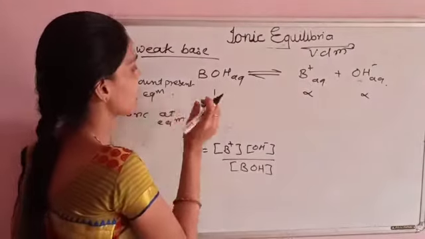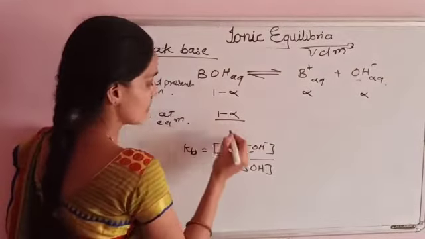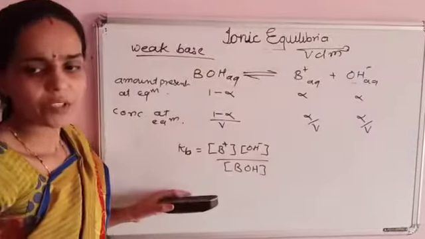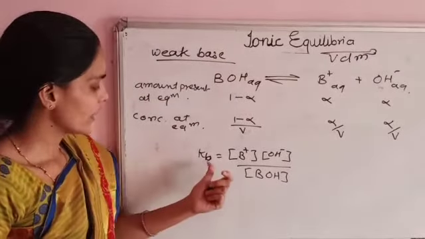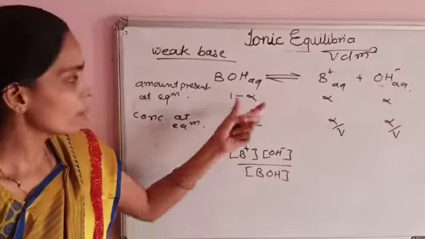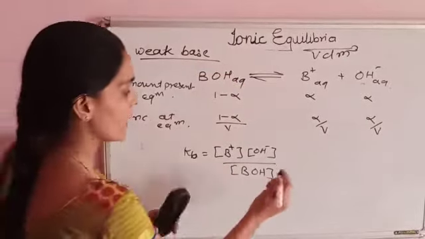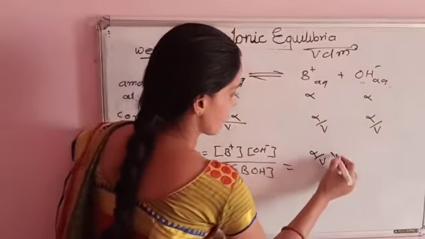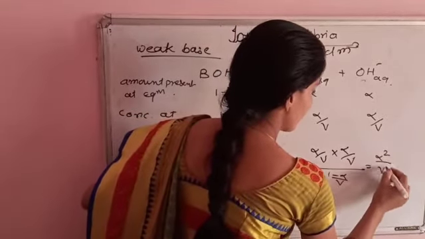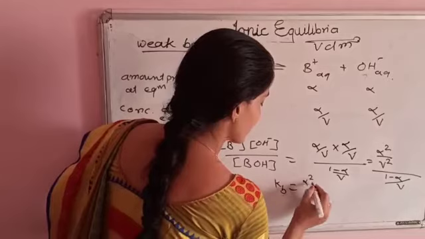Here the amount present at equilibrium is 1 minus alpha, because alpha has dissociated, and the concentrations are 1 minus alpha divided by V for BOH, and alpha divided by V for B+ and OH-. Kb is equal to the concentration of B+ times the concentration of OH- divided by the concentration of BOH. Putting in the values, alpha divided by V into alpha divided by V, over 1 minus alpha divided by V, is equal to alpha square divided by V square divided by 1 minus alpha divided by V. That is, Kb is equal to alpha square divided by V.